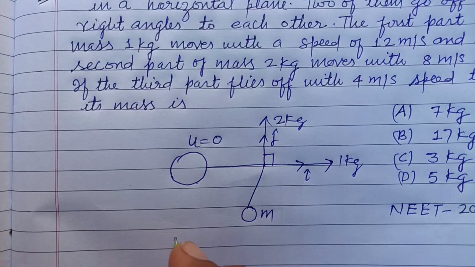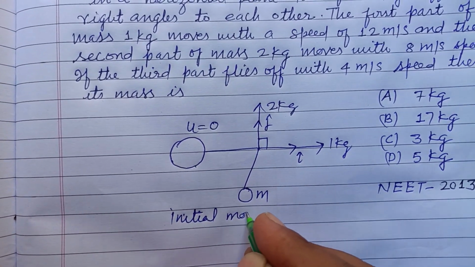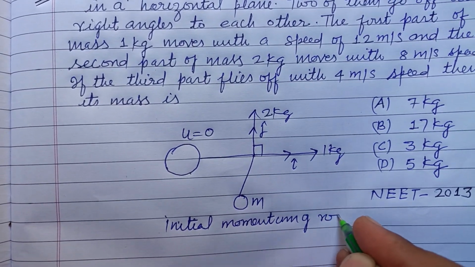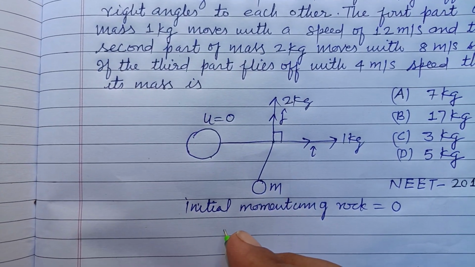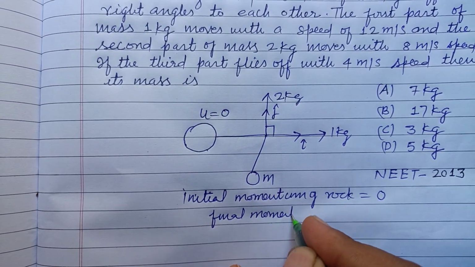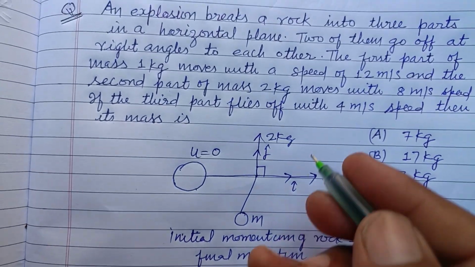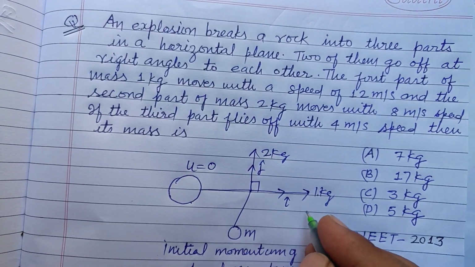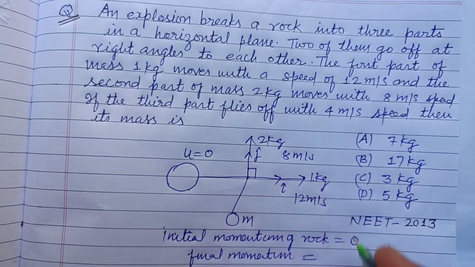So the initial momentum of the rock is 0, and the final momentum after explosion is as follows. The velocity of this is 12 meter per second and this is 8 meter per second.